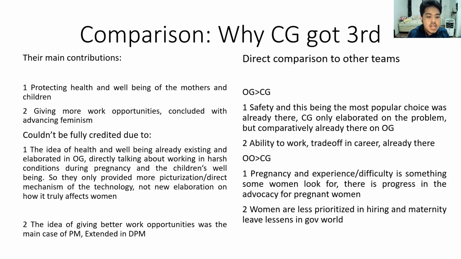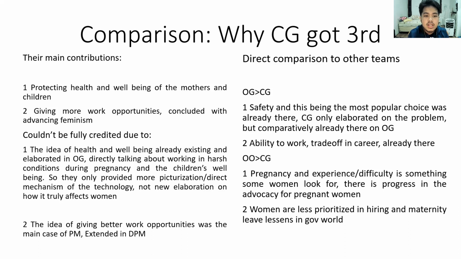Then second, the idea of giving better work opportunities was already the main case of PM, we can argue. And at the end of the day, DPM also extended this idea. So with their idea of more work opportunities, the only thing new is they're concluding about new feminism, but not explaining why either this feminism can be ditched or why this new feminism is exclusively going to be reached through this new form of artificial womb or new wave of pregnancy.